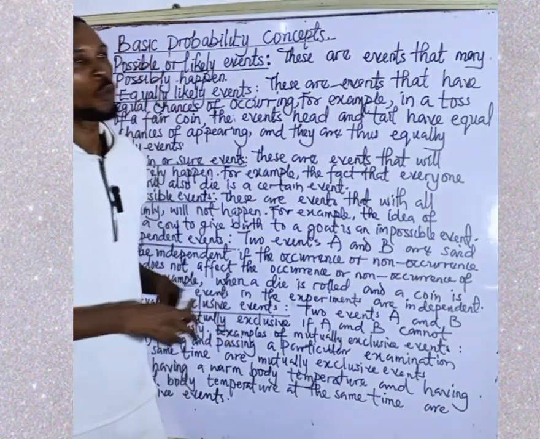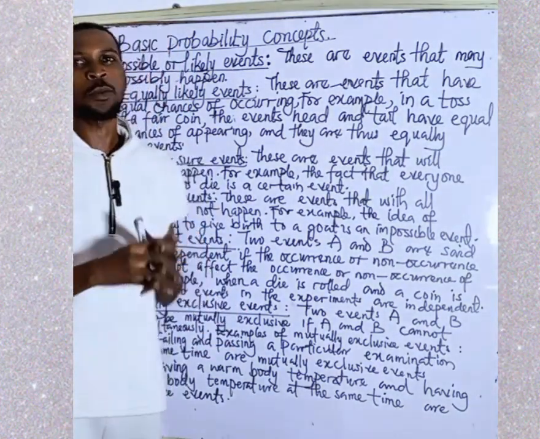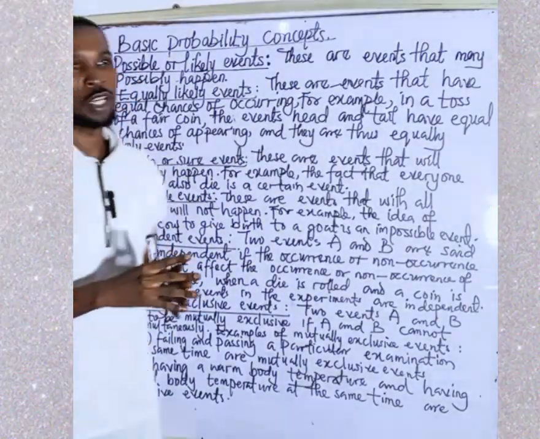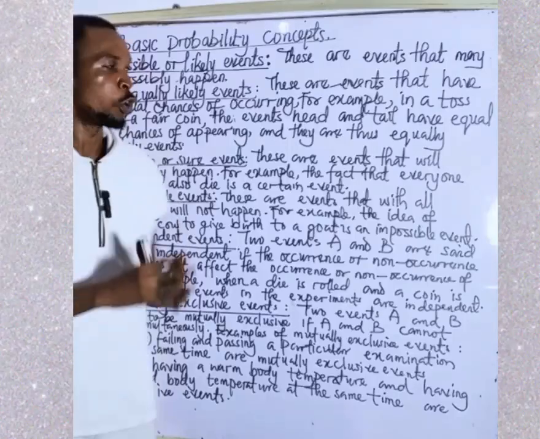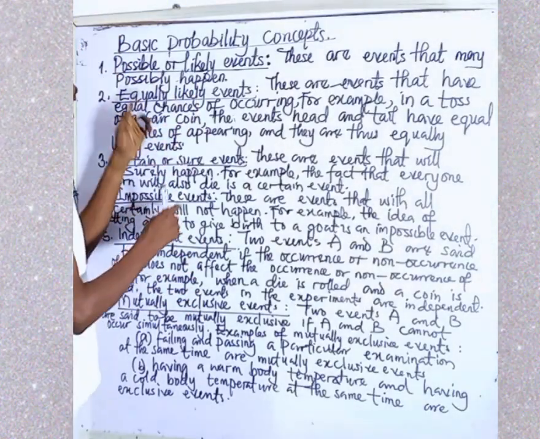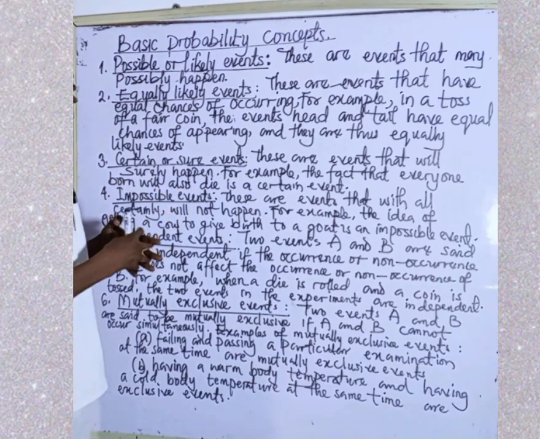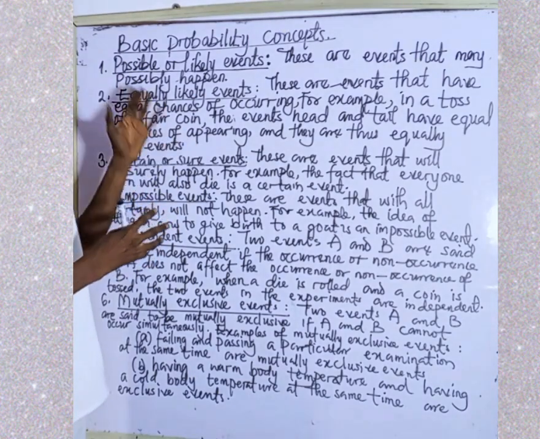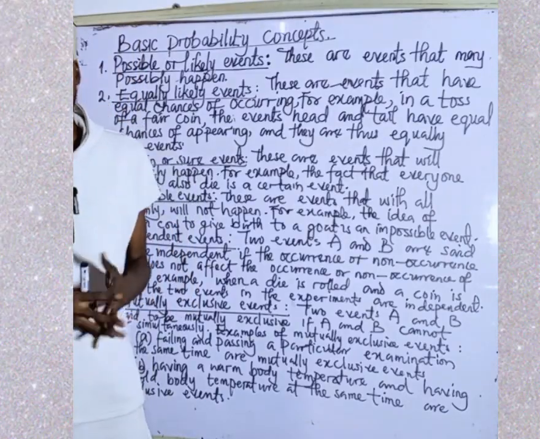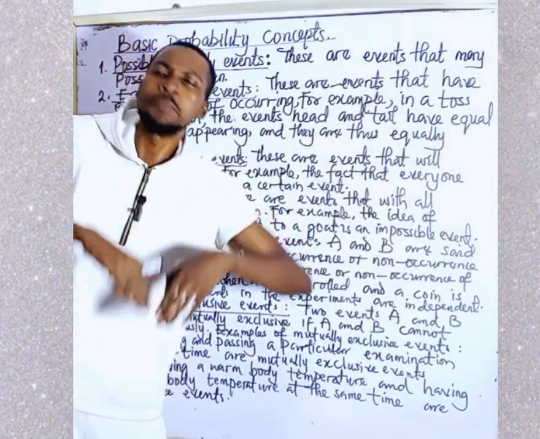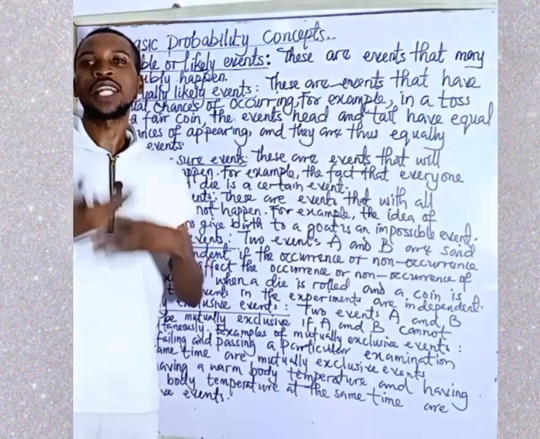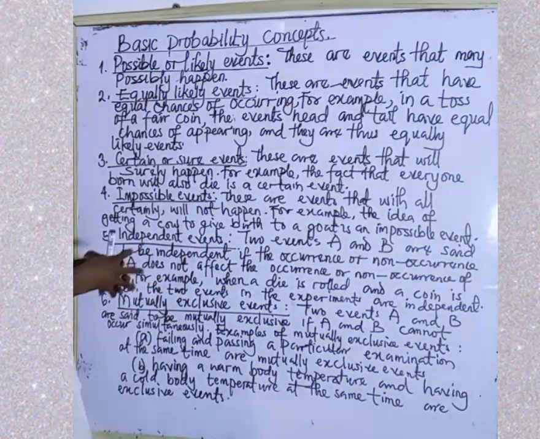All right. So, what are the concepts that you need to know under probability? I have so many concepts on the board, and I'll be explaining them one by one. Number one, concepts under probability. We have what we call possible or likely events. What are possible or likely events? These are events that may likely happen. They are called possible or likely events.